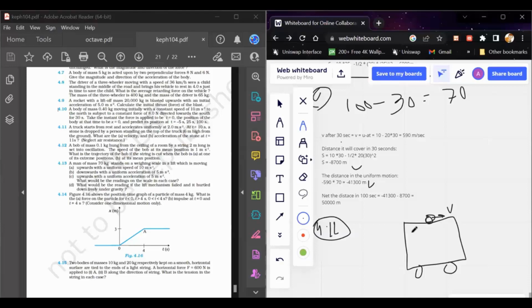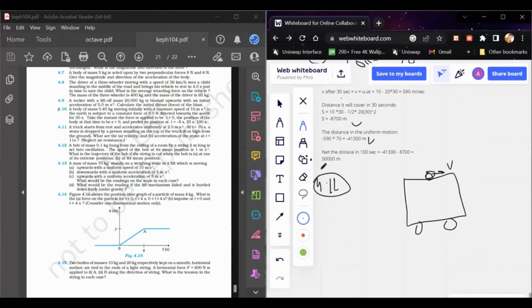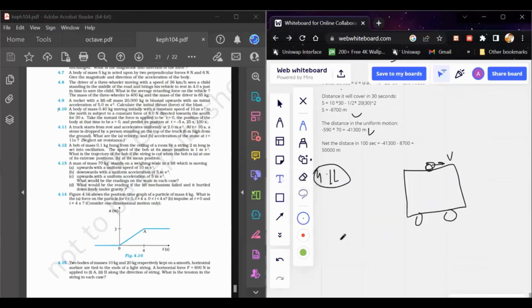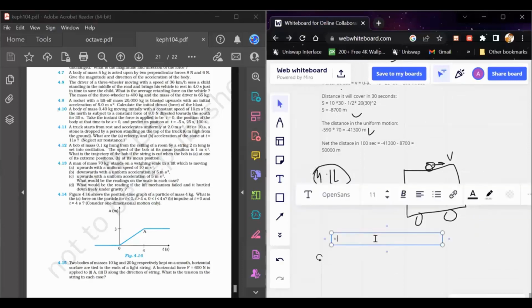If you consider that velocity, it equals v equals u plus at. So this is equal to 0 plus 2 into 10, which is 20 meter per second.